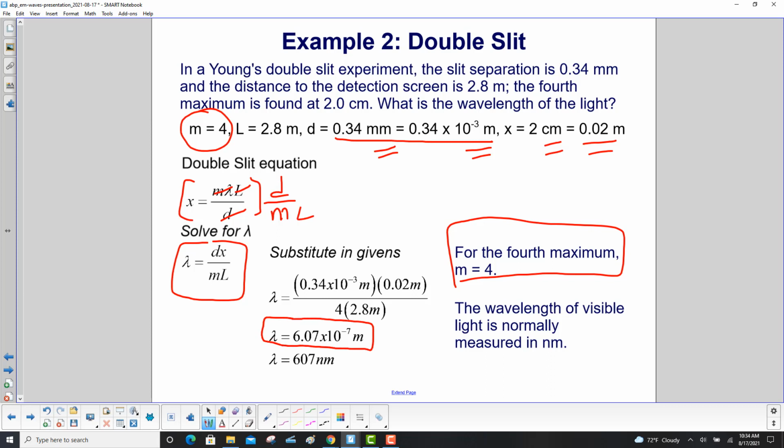But typically in the lab, when you're dealing with visible light, you use nanometers. So if you have 10 to the minus 7 meters, you do a little unit conversion here, where 1 meter is 10 to the 9th nanometers. So these cancel, and you'll be left with nanometers, and here it is, 607 nanometers.